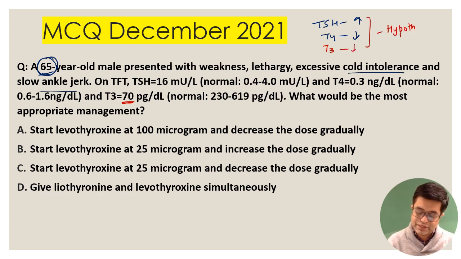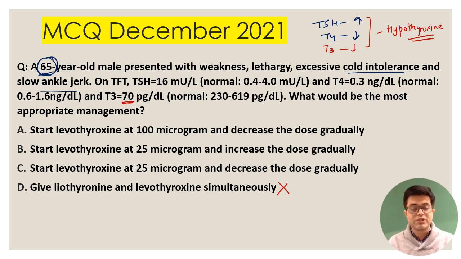Obviously, you have to start levothyroxine. And giving liothyronine and levothyroxine, there is no such indication, so D cannot be the answer. Now we know that in a patient who is 60 years and above or a cardiac patient with hypothyroidism, you will start with the lowest possible dose. Lowest possible dose is 25 microgram, and you will increase the dose gradually in these patients. And so the answer is B.